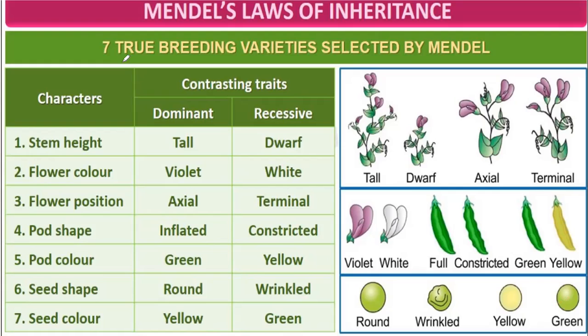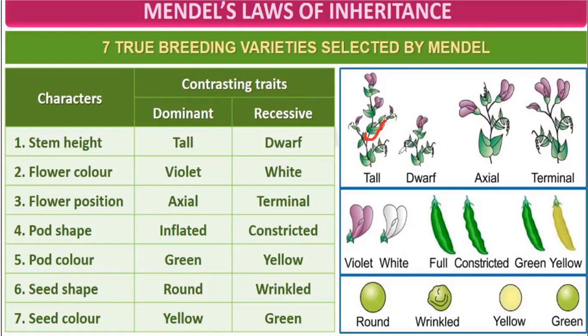So Mendel has taken 7 characters, and these 7 characters have 14 traits. So if there is a question, how many characters did Mendel select, then you have to write 7, and how many traits, then 14 traits. I hope this is clear.